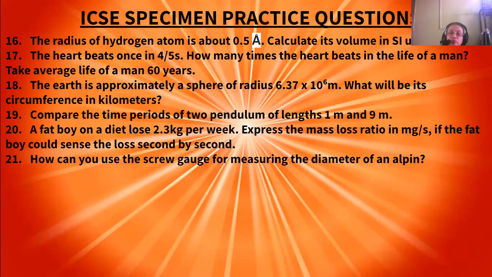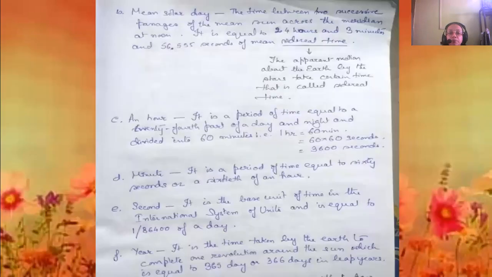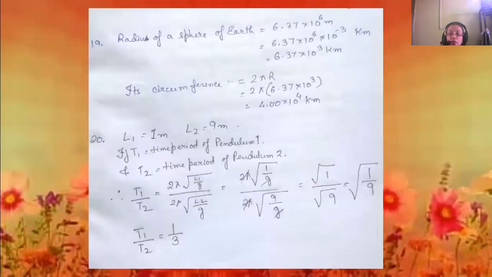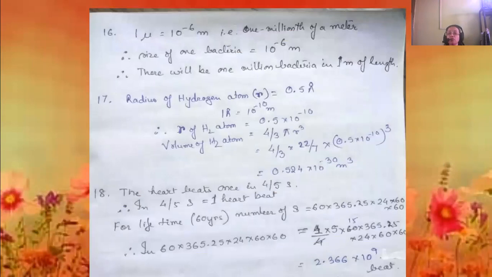First, we will convert the years into seconds. The heart will beat once in 4 by 5 seconds, so in 4 by 5 seconds there will be 1 heartbeat. In 60 years, how many seconds will there be? 60 into 365.24 into 24 into 60 into 60. That will be the time. Now, in that time, how many times will the heart beat?